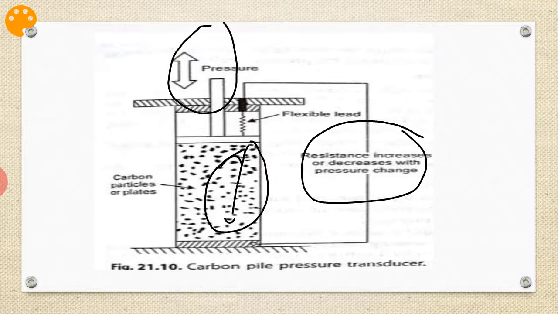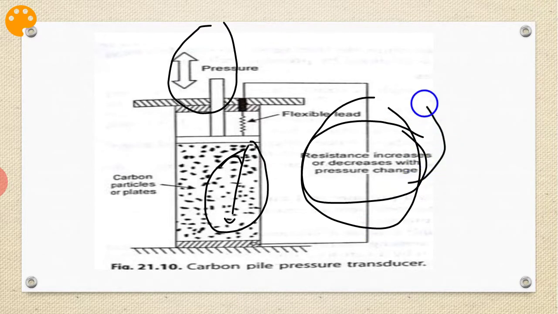As pressure changes, the resistance changes. As the pressure change reduces the volume of the carbon pile, the resistance decreases. That is taken into consideration to determine what pressure is applied here.